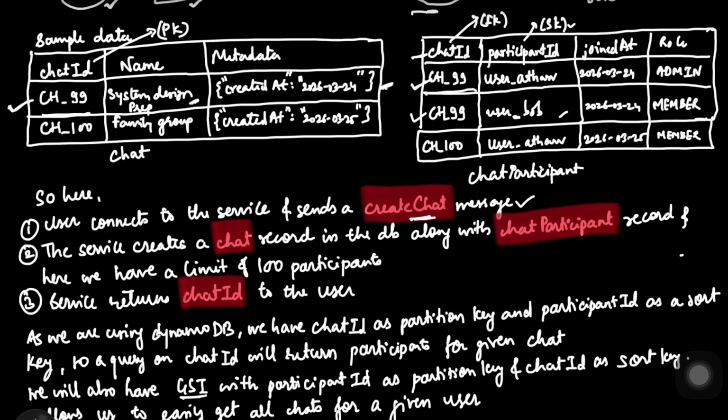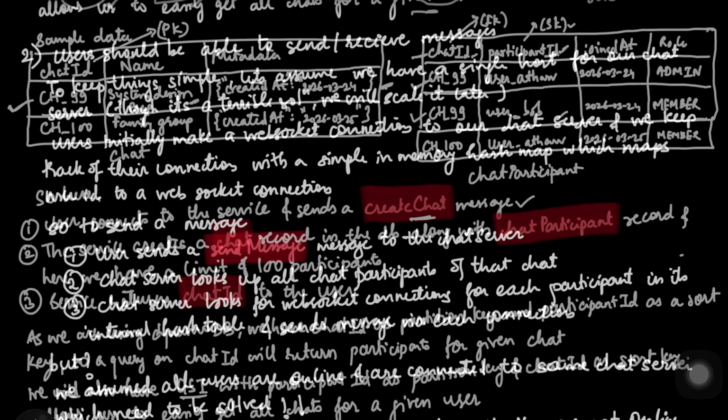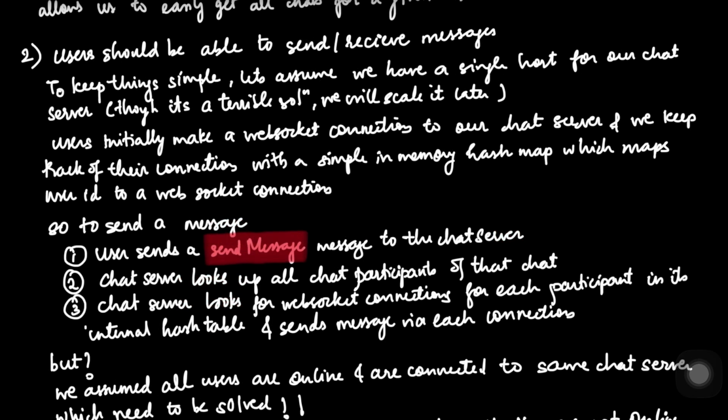So now that you have understood that in case of GSI, we will be having these two keys flipped, which is chat ID and participant ID. And basically the participant ID here, as I mentioned, becomes the primary key of the table. So in DynamoDB, though this global secondary index is expensive, we can use it for faster access. So it's a trade-off between cost and the time complexity with which we can fetch the data. Right. So now let's move to the second functional requirement.